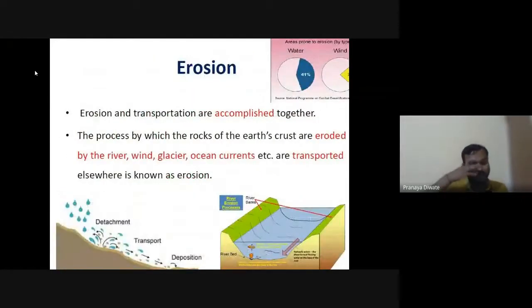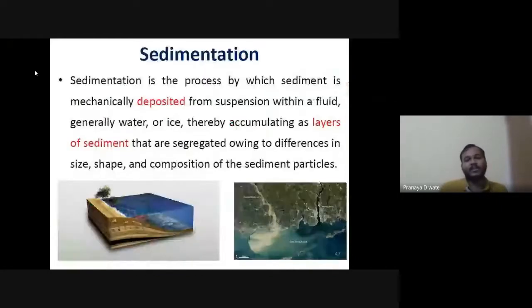Then after weathering, you have erosion. Erosion is the transportation accomplished together. Sedimentation is the process by which sediment is mechanically deposited from suspension within a fluid, generally water or ice, thereby accumulating as a layer of deposit. So this is about sedimentation.